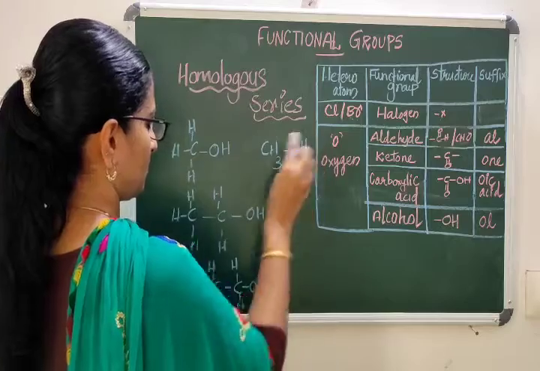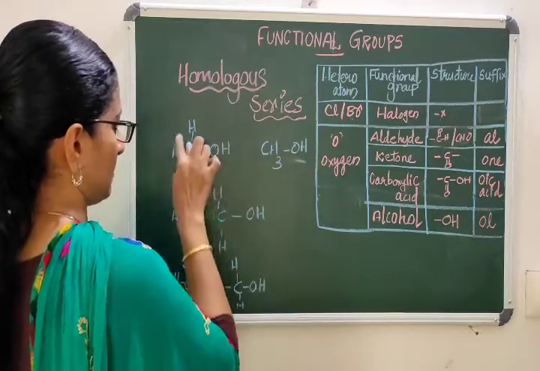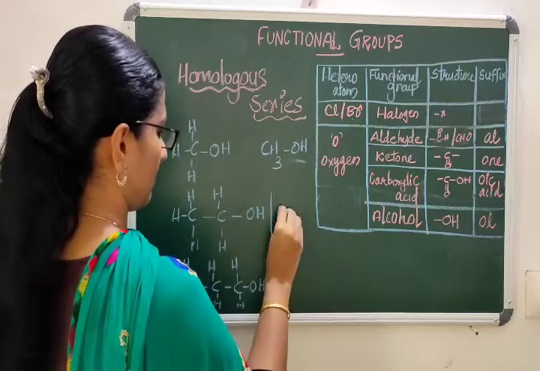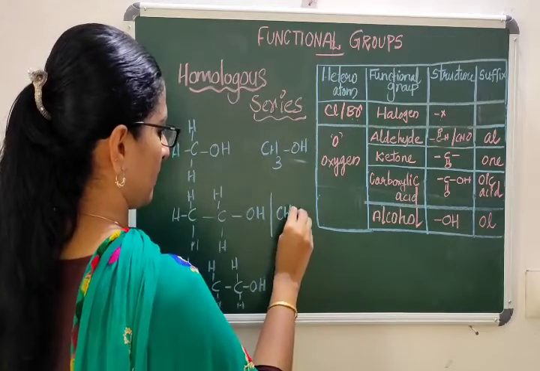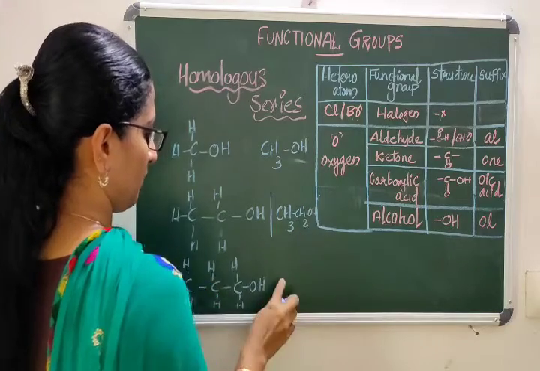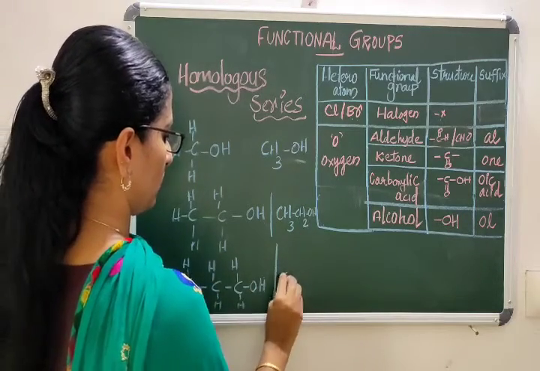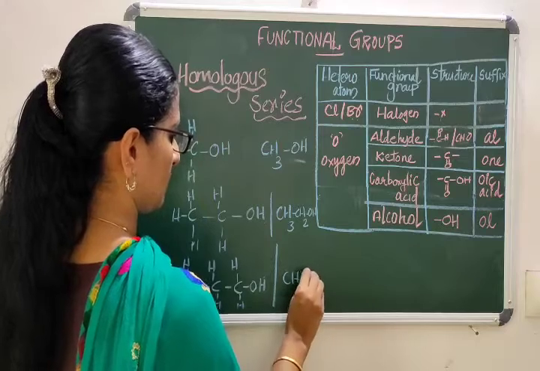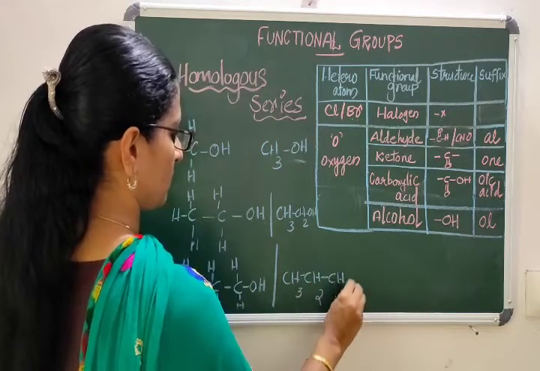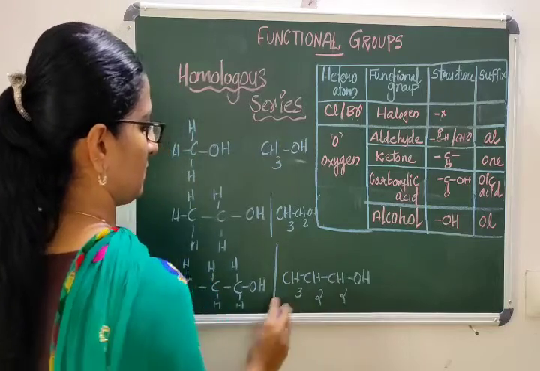In methanol, you can write CH3OH. This is the condensed formula. In the case of ethanol, CH3CH2OH. For propanol, CH3CH2CH2OH.